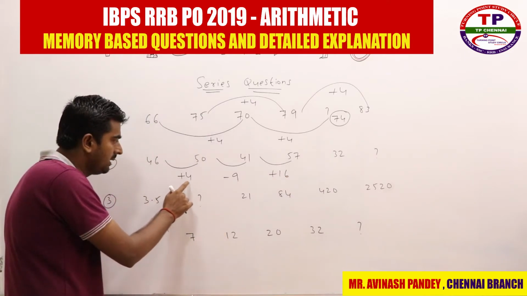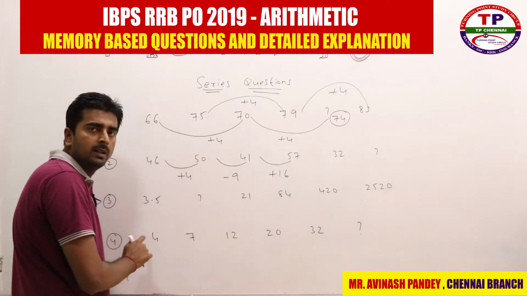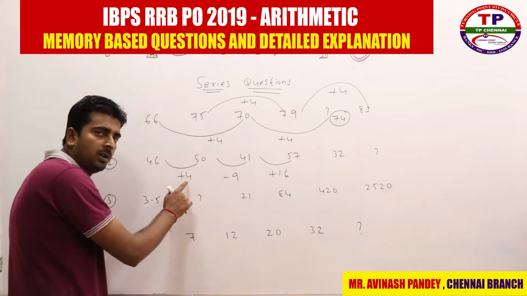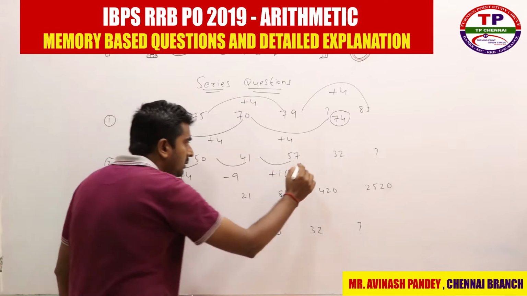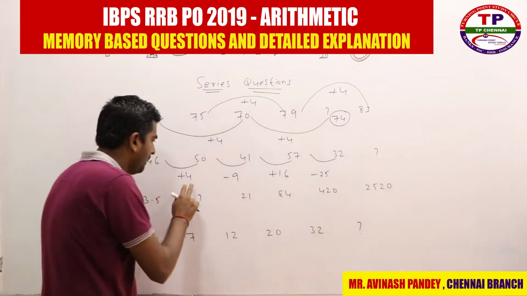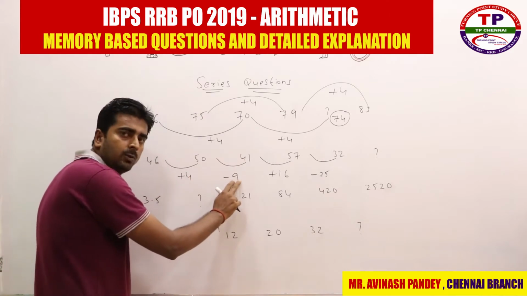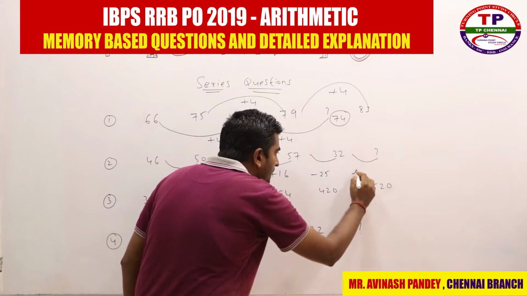So what is the logic going on here? Plus 4, minus 9, and plus 16. What are those numbers? Actually they are consecutive perfect square numbers: 2 square, 3 square, 4 square. So what will the next number be? Minus 5 square. So plus 2 square, minus 3 square, plus 4 square, minus 5 square. So the next number will be plus 6 square.